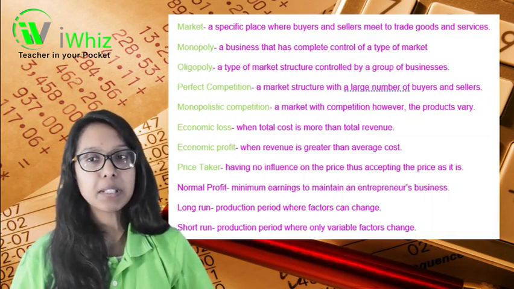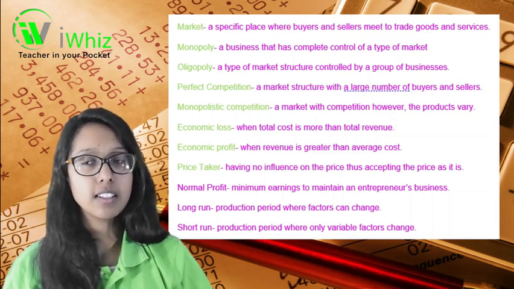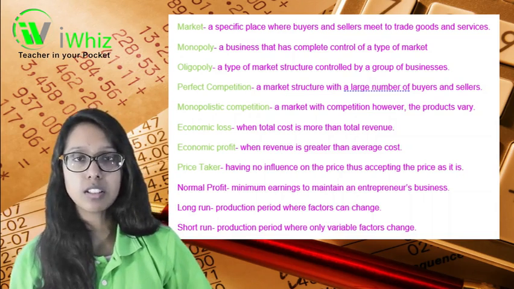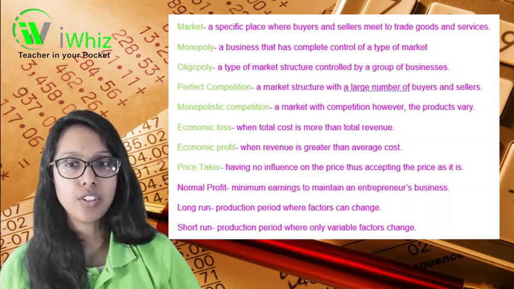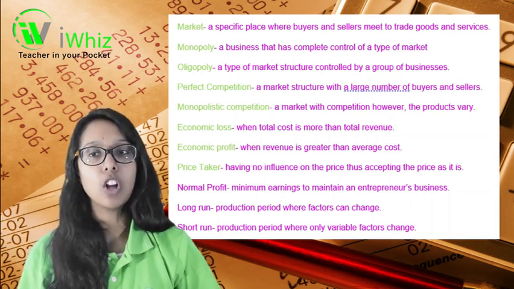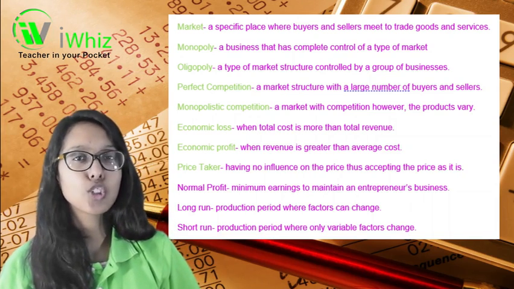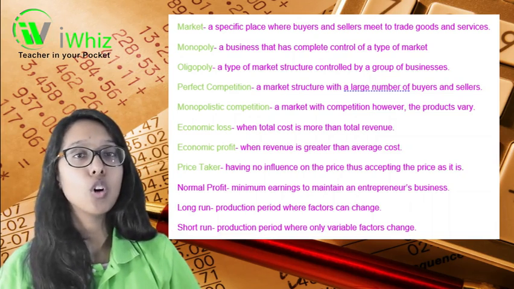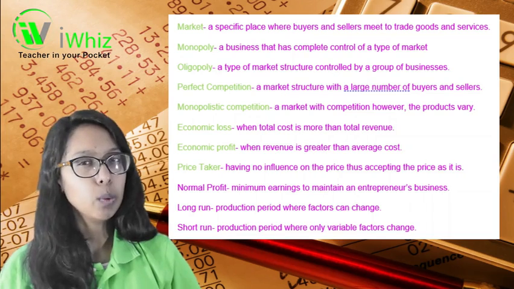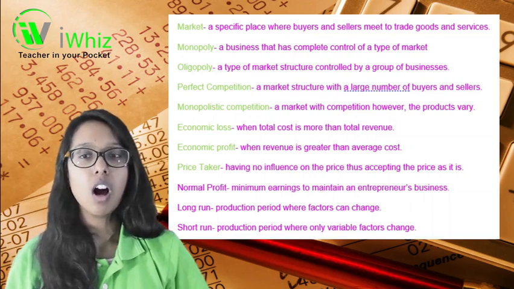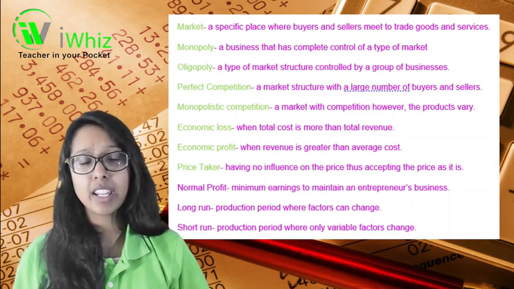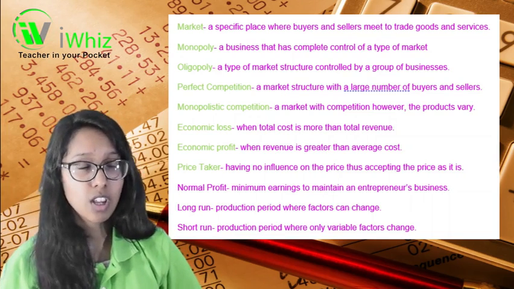A market is a specific place where buyers and sellers meet in order to trade either goods or services, depending on exactly what they're trading. What is a monopoly? A monopoly is a business that has complete control over an entire type of market. Then we have a new term for you, oligopoly. This is a type of market structure that's controlled by an entire group of businesses, not just one.